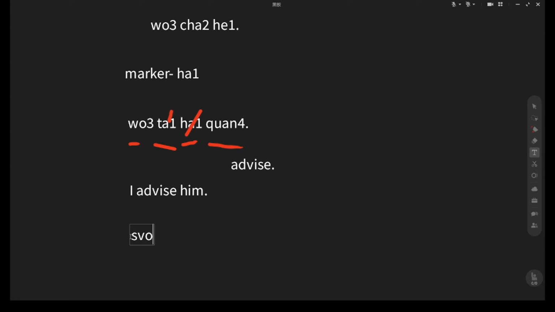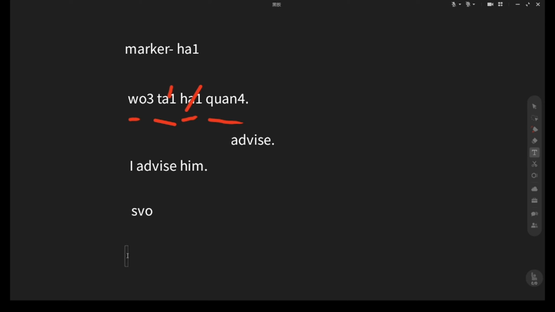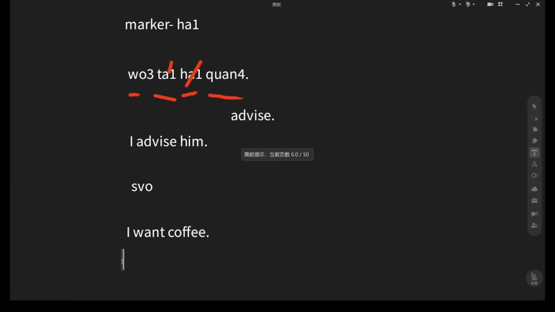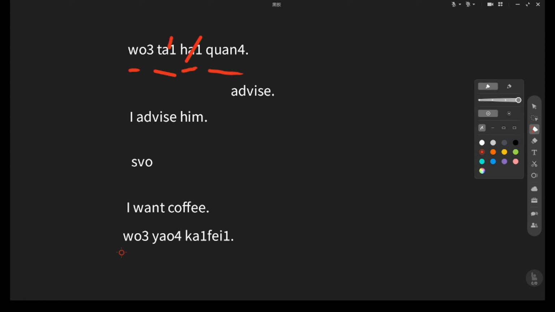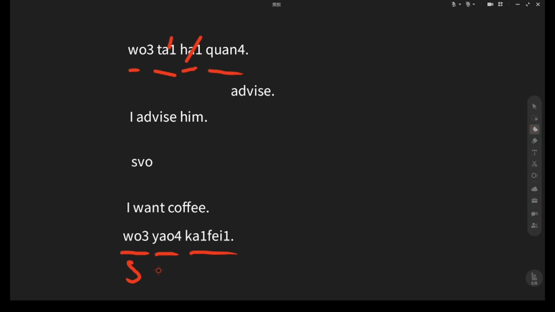Let's use the magic formula to make more sentences. I want coffee. So in Chinese, simple. 我 I, 要 want, 咖啡 coffee. So 我要咖啡, subject 我, verb 要, object 咖啡. 我要咖啡, I want coffee.